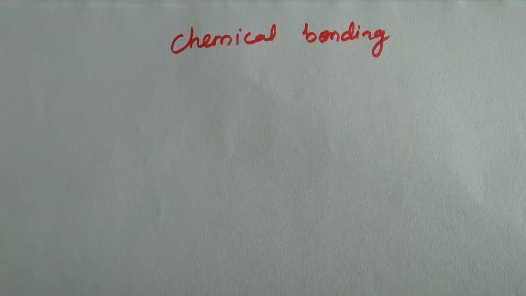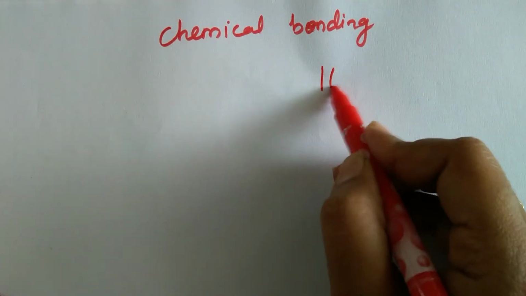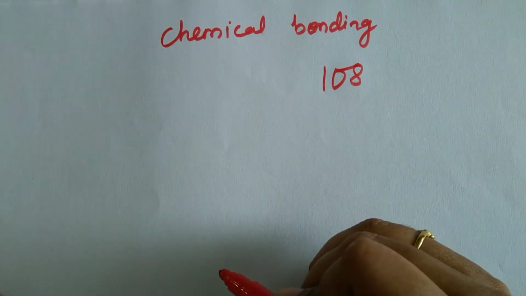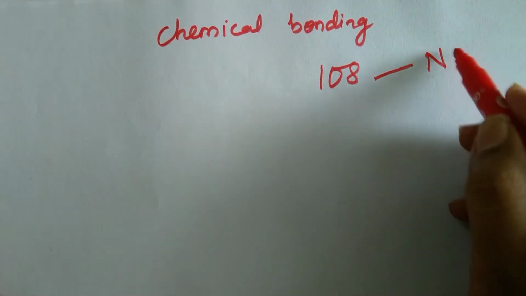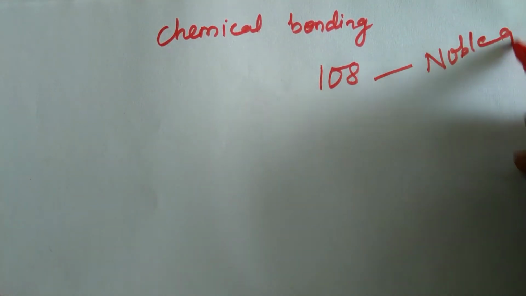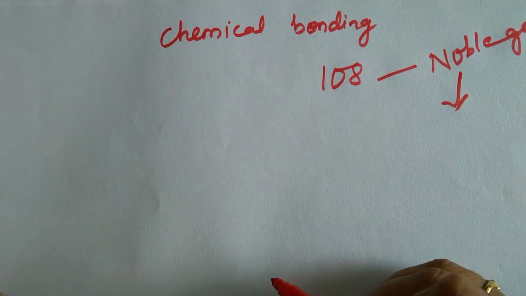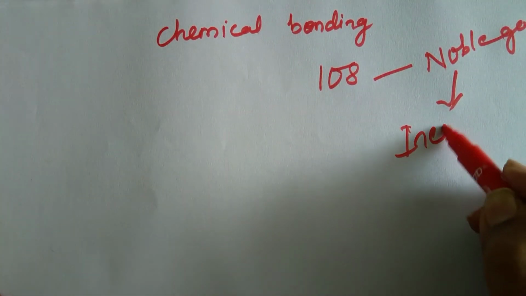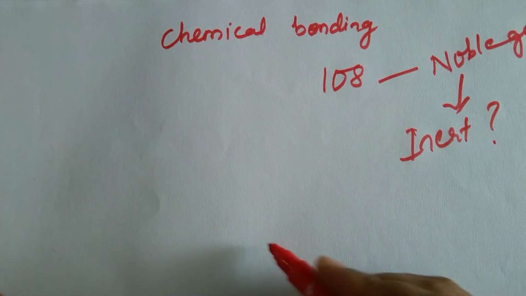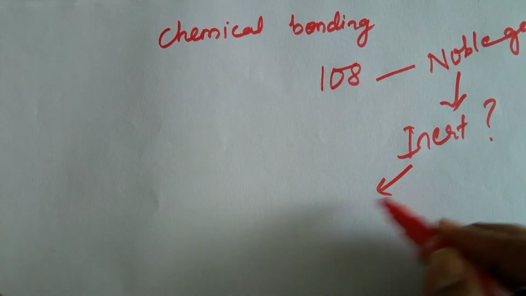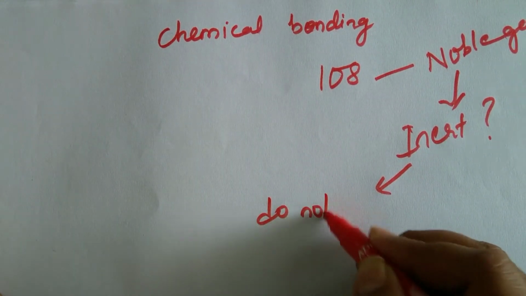Hello everyone, we shall start with a new chapter, chemical bonding. We know that there are 108 elements available in nature. Out of these, there are some elements called noble gases. Why are these called noble gases? Because they are inert. What do you mean by inert? They do not react.